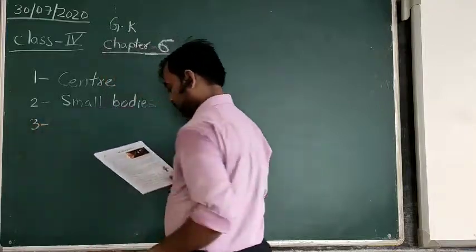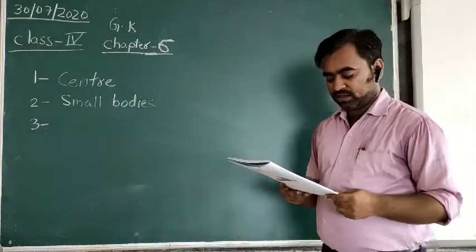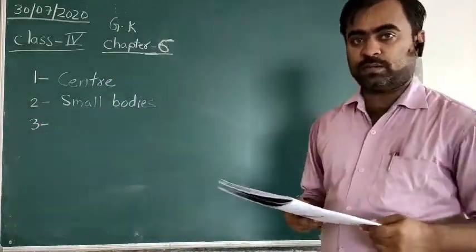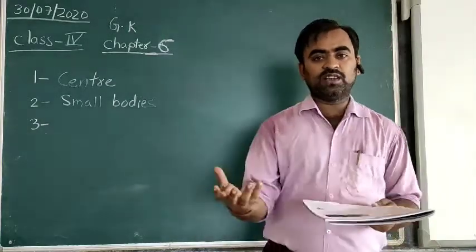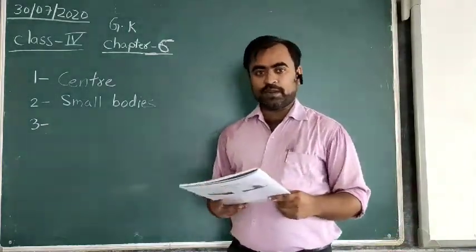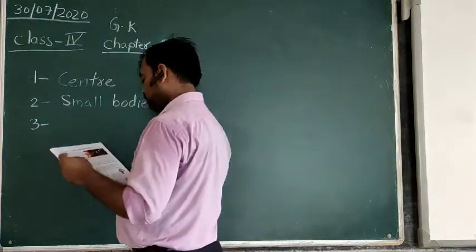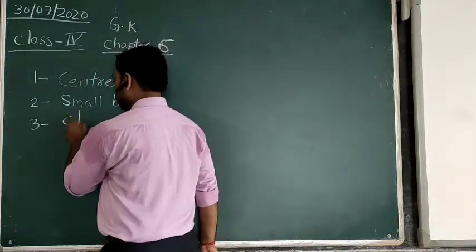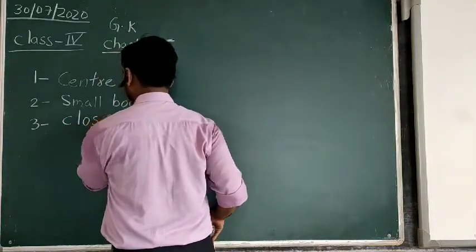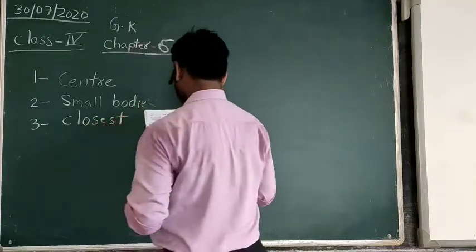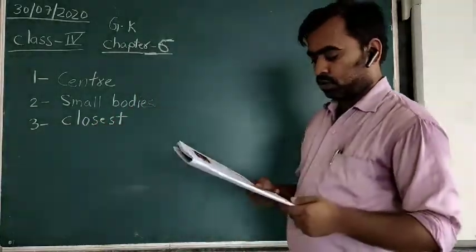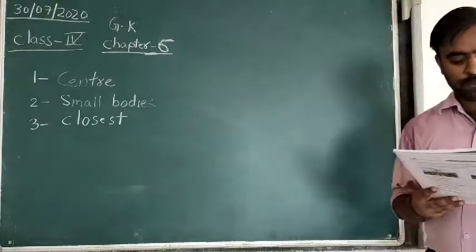Third one: Mercury is dash planet to the sun. Mercury is the closest and the smallest planet, so the correct answer is closest planet to the sun.